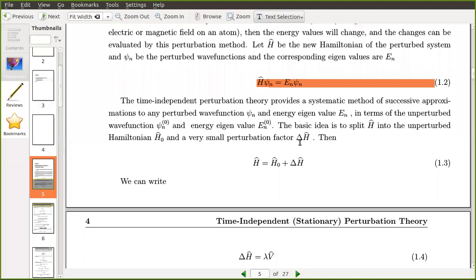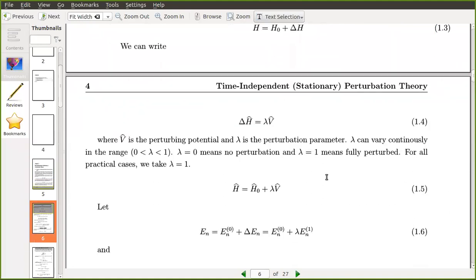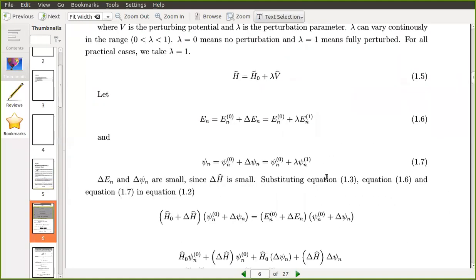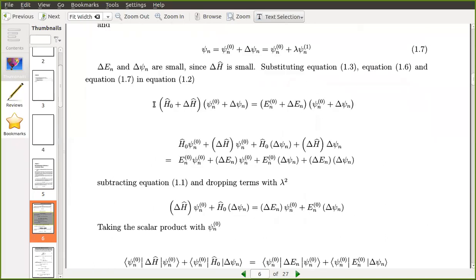Okay, so you substitute all these expressions in this equation for H, for psi n, for En. So that equation becomes like this. See, for H you have substituted H0 plus delta H. For psi n you substituted psi n of 0 plus delta psi n. En of 0 plus delta En, and psi n of 0 plus delta psi n.